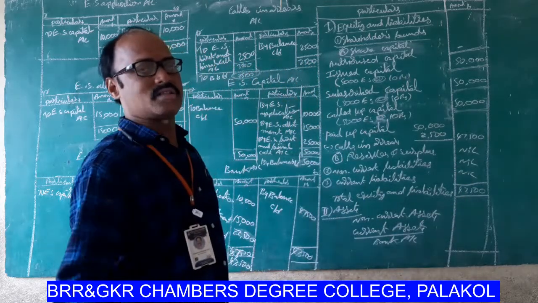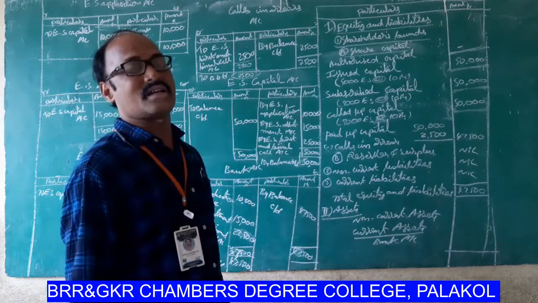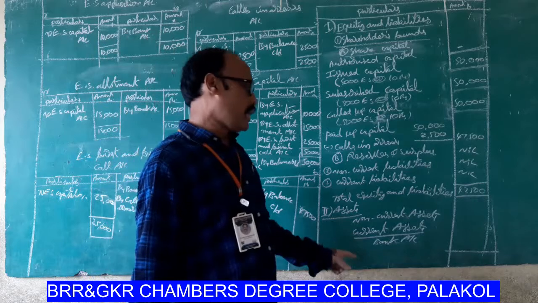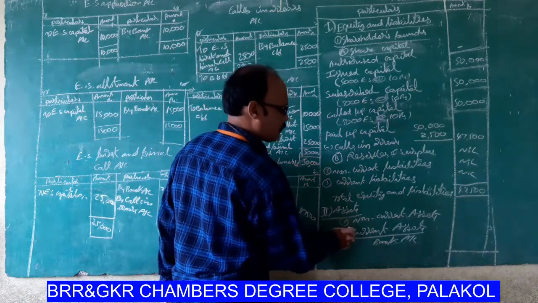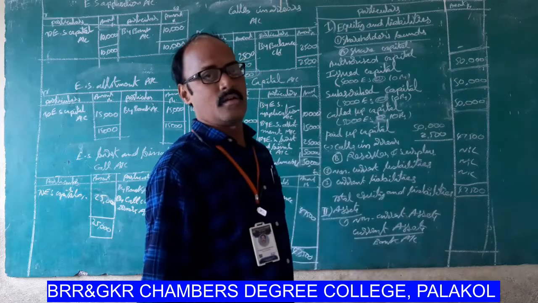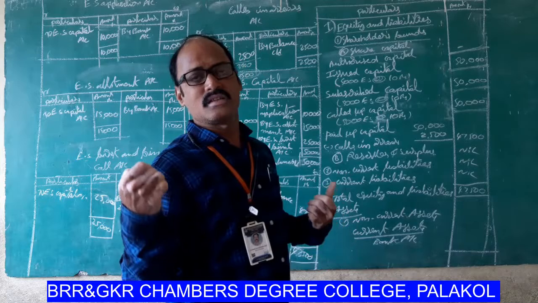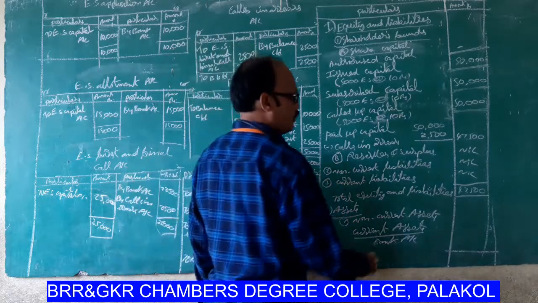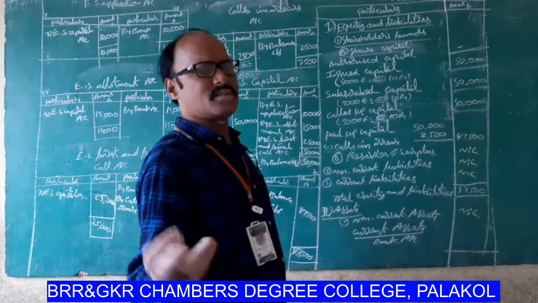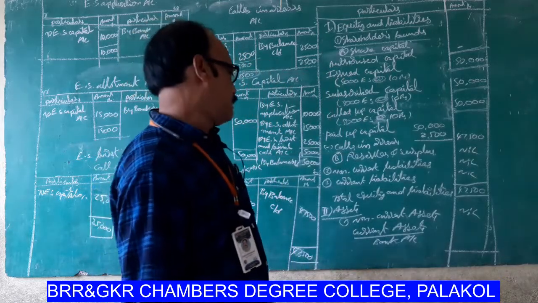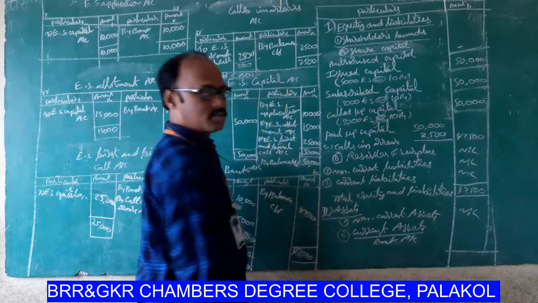Next one, assets. Assets are categorized into two parts. One, non-current assets. Second one is current assets. There is no information available for non-current assets in this problem. So non-current assets nil. Next one, current assets. Okay, already we prepared the bank account for this.